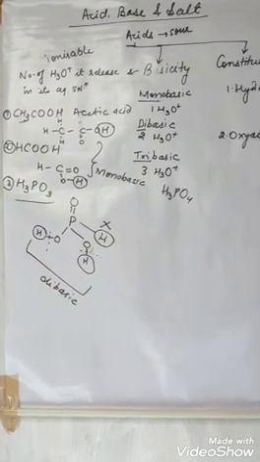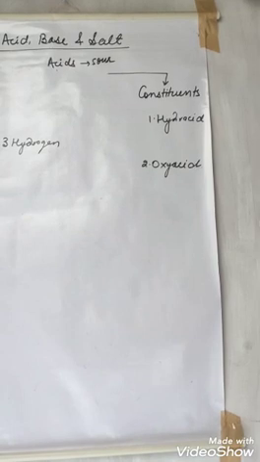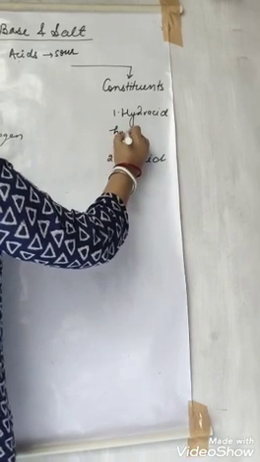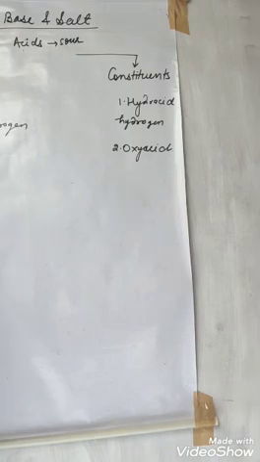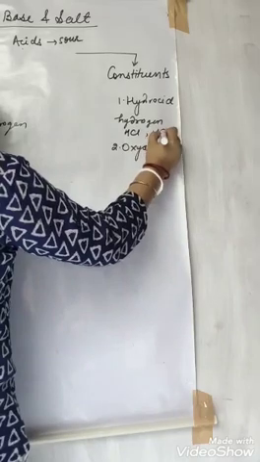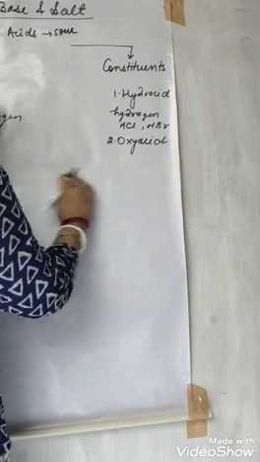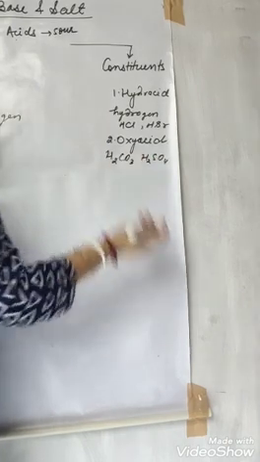Understood or not? Now the next basis of classification is constituent. According to the constituent, acids are of 2 types, hydra acid and oxy acid. What is hydra? Hydra means hydrogen. So those acids that contain only hydrogen, all acids contain hydrogen, but no oxygen, like HCl and HBr. These are hydra acids. What are oxy acids? Those that contain hydrogen as well as oxygen, like H2CO3 and H2SO4. They contain oxygen also. That is why they are oxy acids.